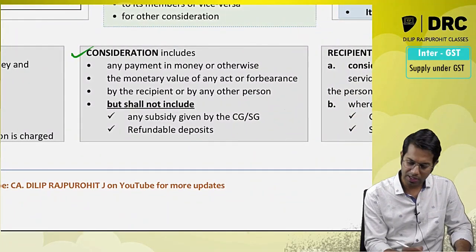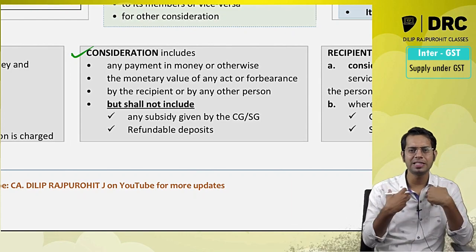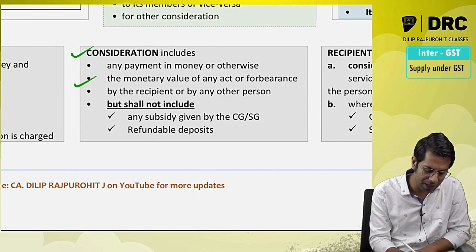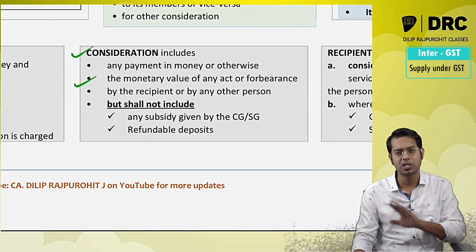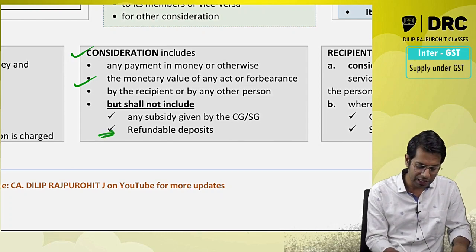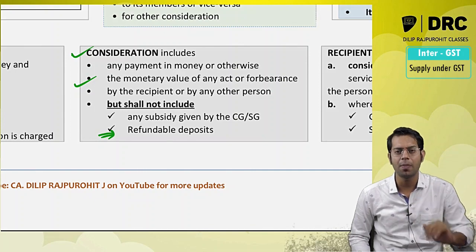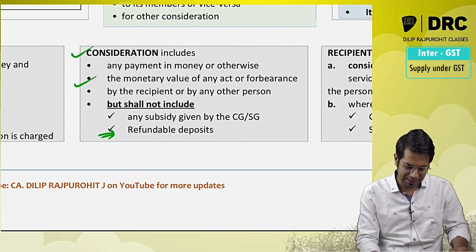Then, sir, what do you mean by consideration? Consideration means payment in money or otherwise by the recipient or another person, but shall not include the subsidy given by central government or state government, and the monetary value of any act or forbearance by the recipient or another person. Further, refundable deposits will not form part of consideration. They will form part of consideration if they are adjusted as consideration.